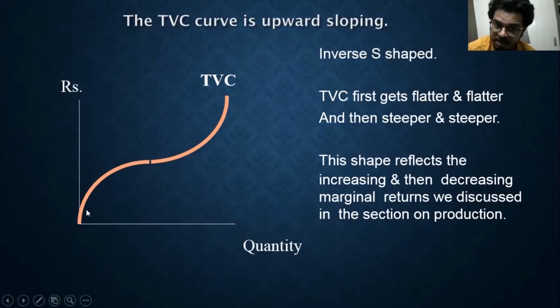Quantity of output is increasing, but in the first part, the total variable cost is increasing, but not at a faster rate. It is at a decreasing rate. But from this point to this point, the total variable cost is increasing faster than the rate of rising quantity, or how it was behaving initially.